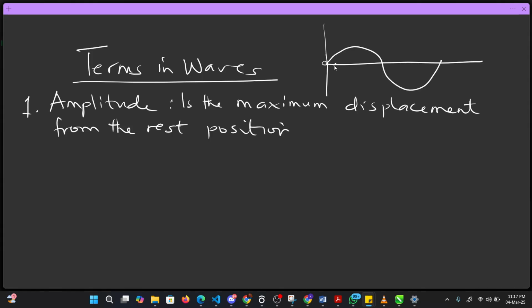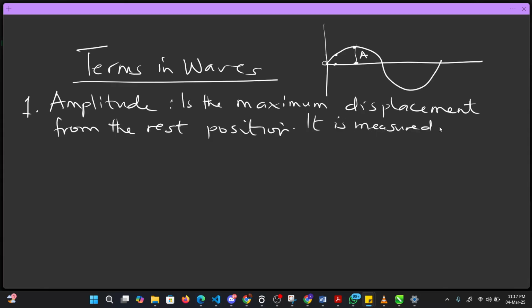Now, if you measure from here, from your rest position to this place, this is not the highest height that you're going to get. I think this is going to be the highest. If you measure from here to here, this is the maximum height you're going to get. And from here to here is known as amplitude. Now, amplitude is measured in what? It is measured in meters.